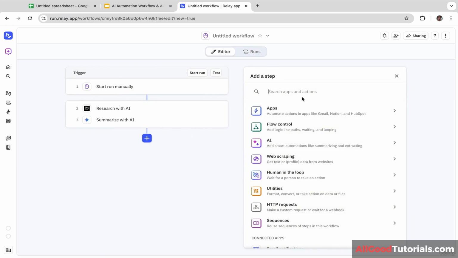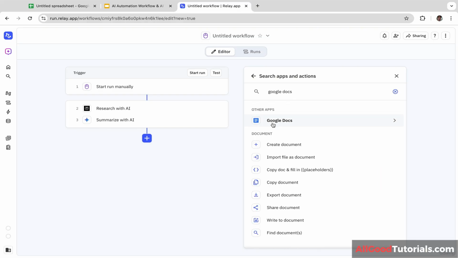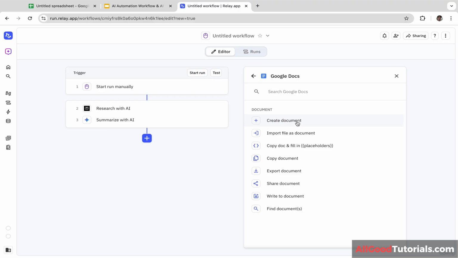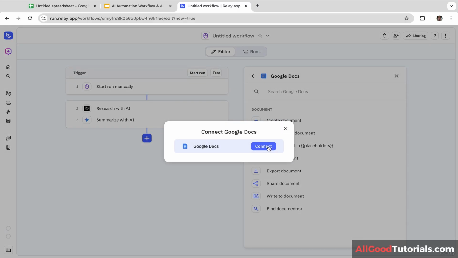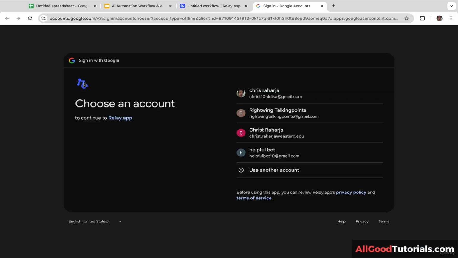And let's click this again, and let's type in Google Docs. So we are going to save the product research report in Google Docs. Let's click this and let's click create document, and let's click connect. Now we are going to connect our Google Docs with Relay app.